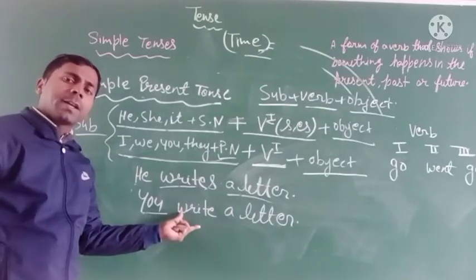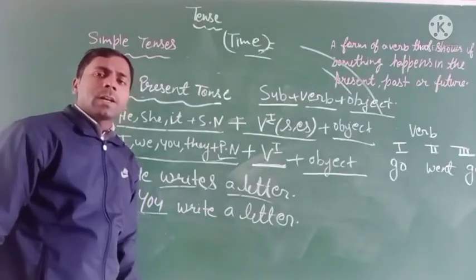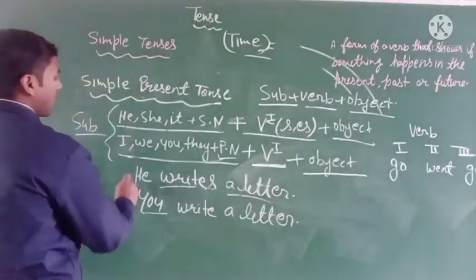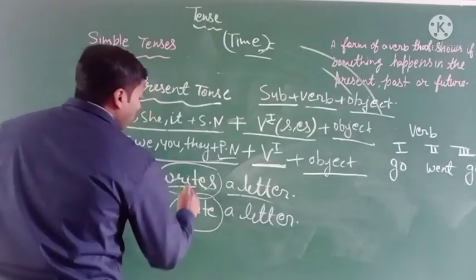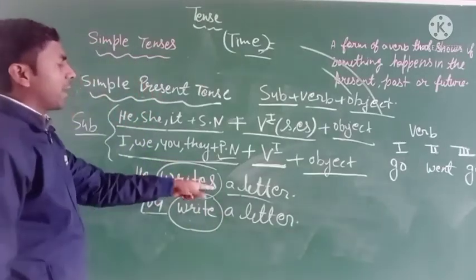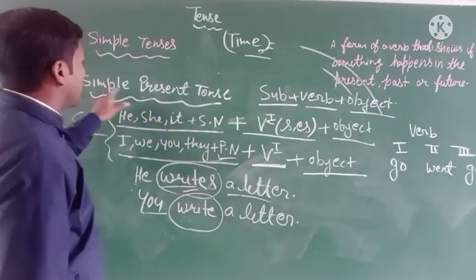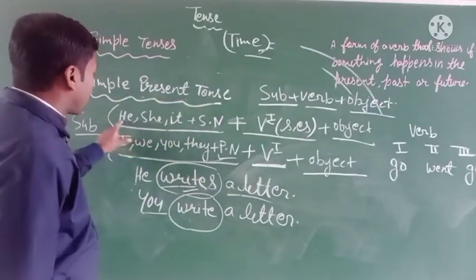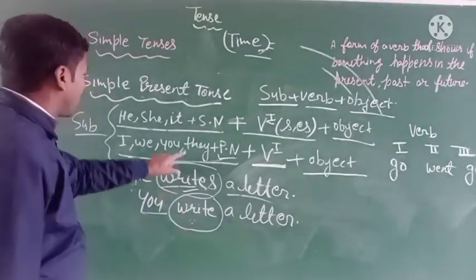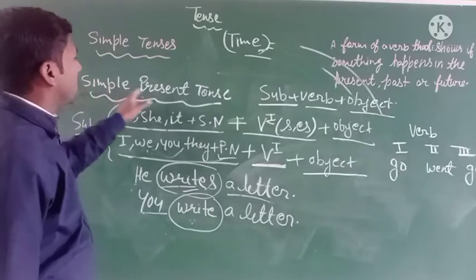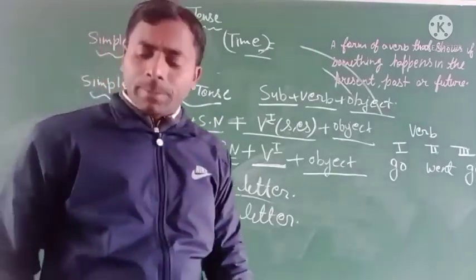It is already in use in a plural number, and here the object is a letter. So you can simply identify it with the help of the verb. If the verb has s or es, then it will be simple present tense with this subject. And if the verb is the first form with this subject, then it will be simple present tense. I think everyone is clear on it. Now next